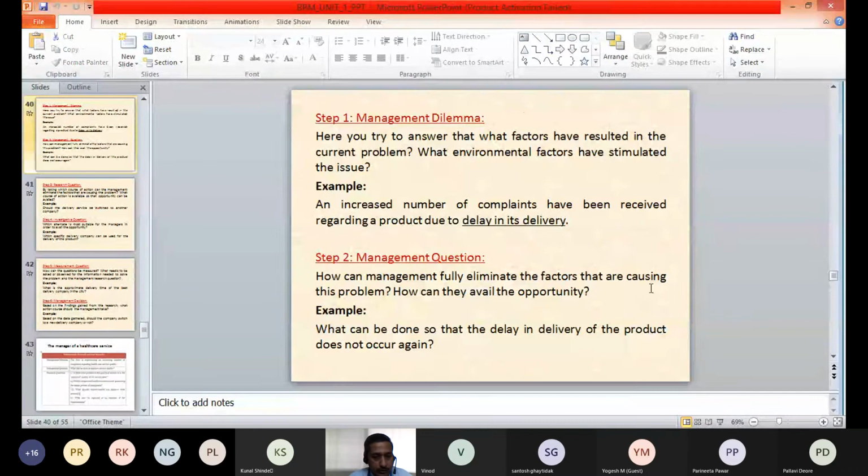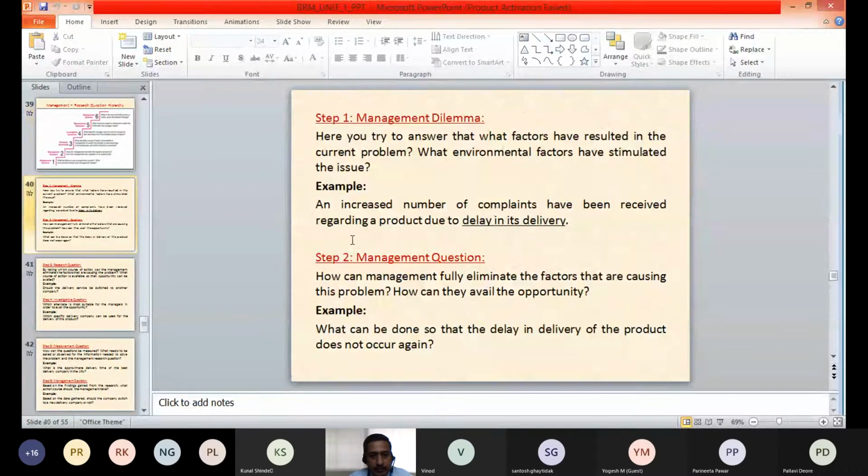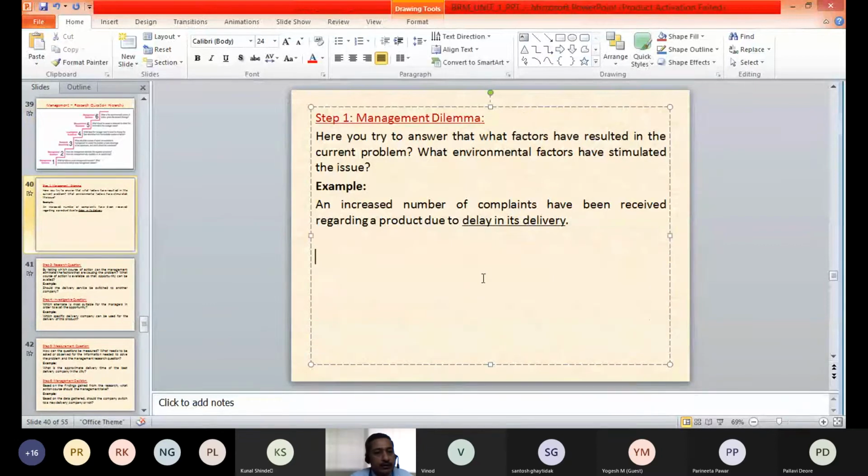So step number 1 in this management hierarchy, as we have discussed, is the management dilemma, a state of confusion or difficulty in deciding which alternative to choose. Here the researcher needs to try to answer what factors have resulted in the current problem, and what environmental factors have stimulated the issue.